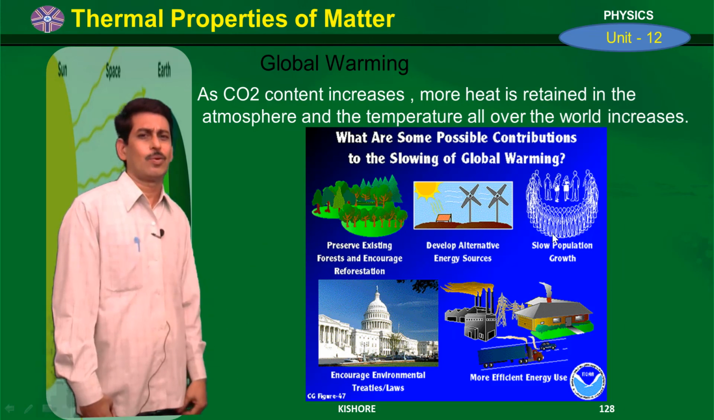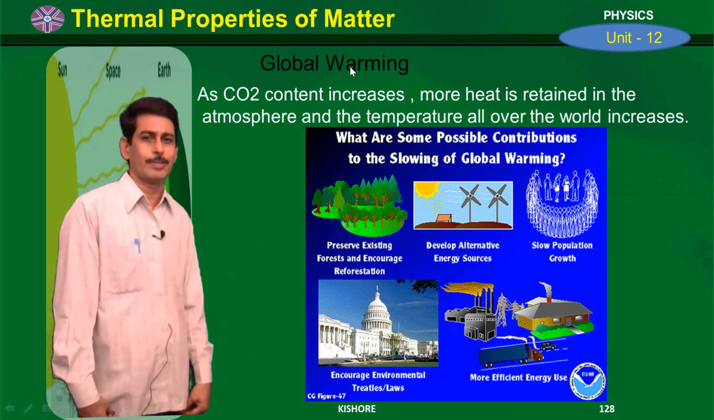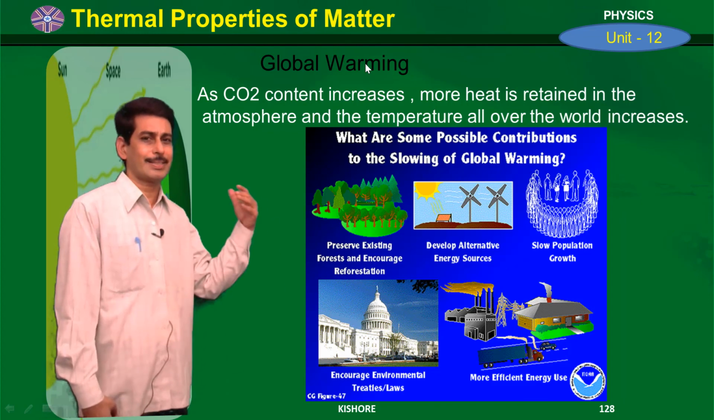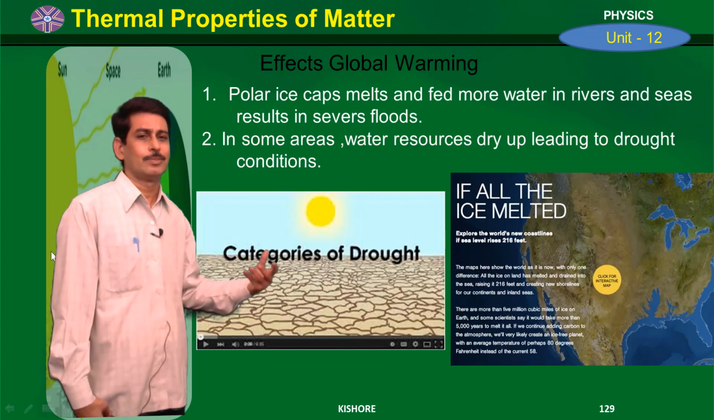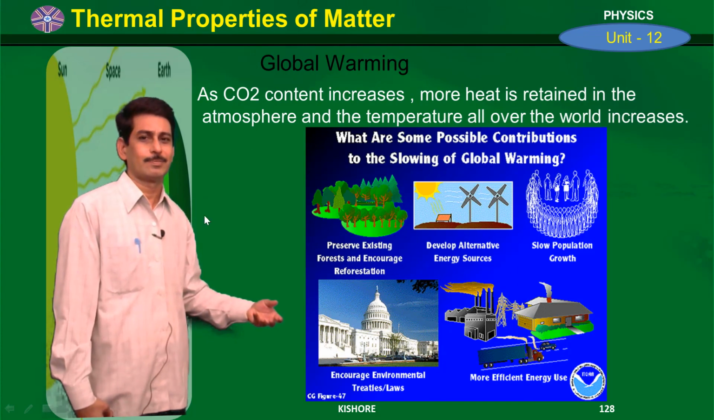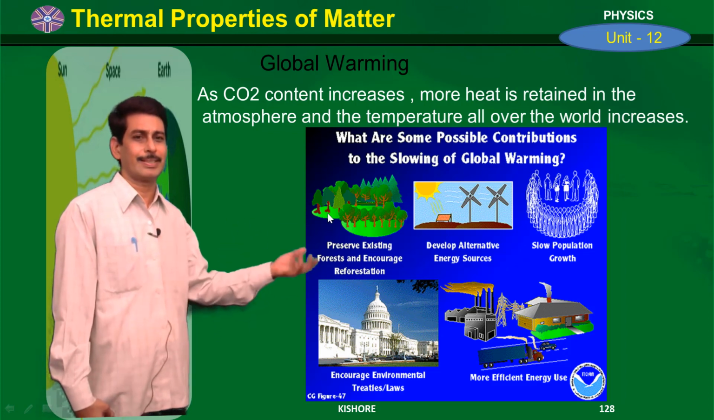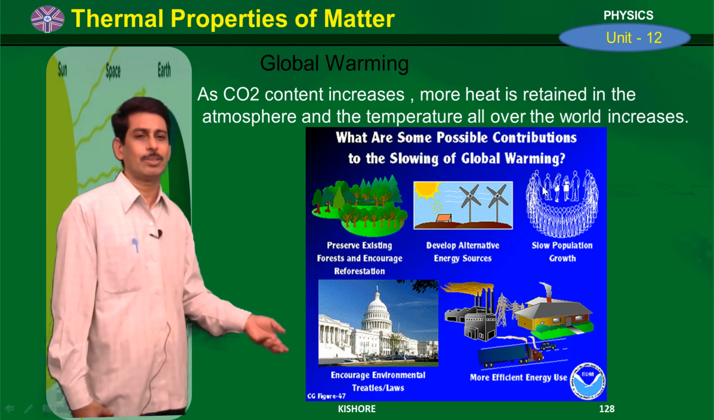Next we will see what is global warming. After 2 minutes I will show a video. So just see what is global warming. As the carbon dioxide content increases, more heat is retained in the atmosphere and the temperature all over the world increases, which is called global warming.